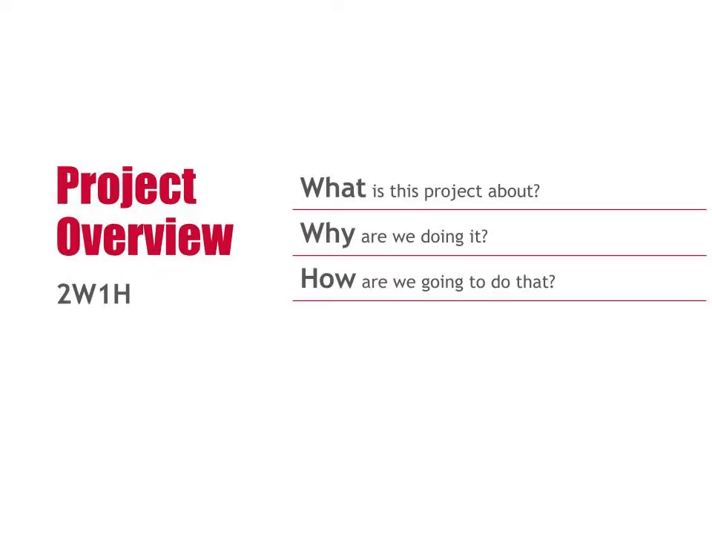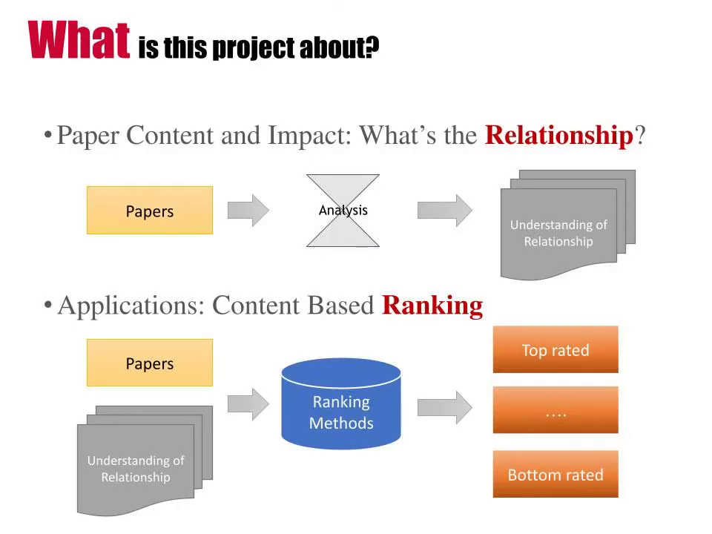We want to introduce our project by answering these three questions, namely, what is the project about, why are we doing it, and how. So, what is it about? The core of our project is to study the relationship between the content of research papers and their impacts. From there, we can find some interesting applications. For example, we could rank papers based on their contents and going along that path, create a paper recommendation system.